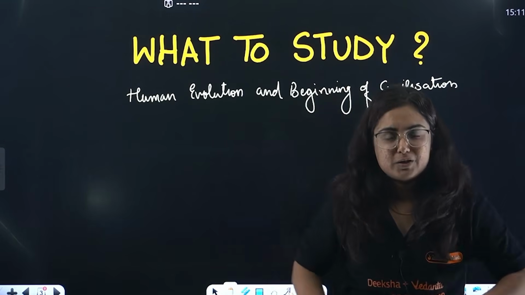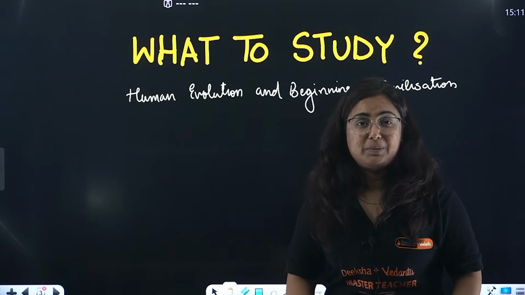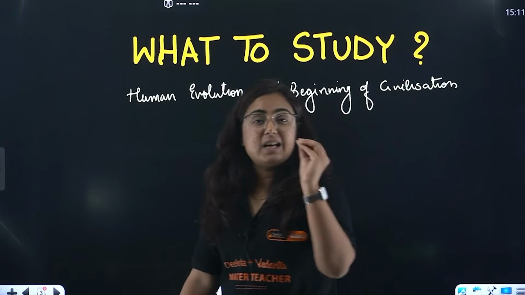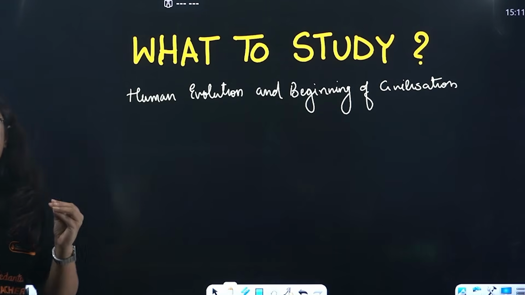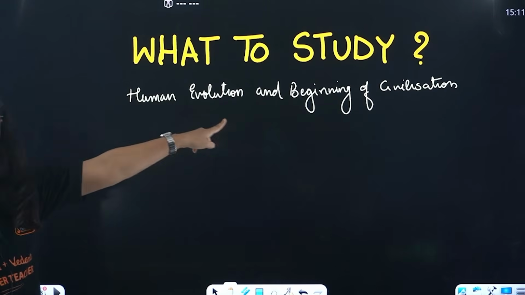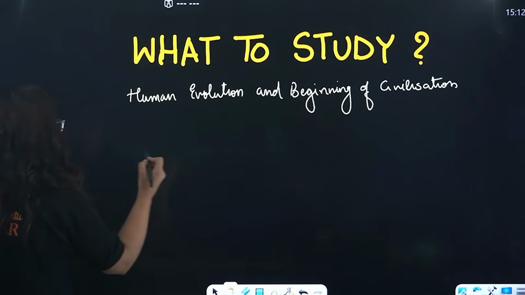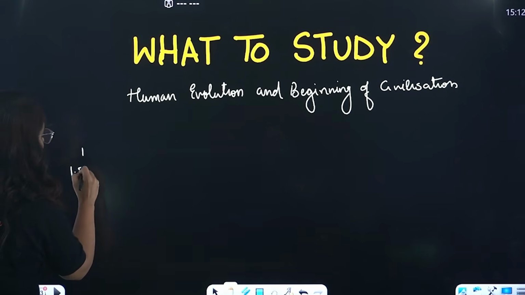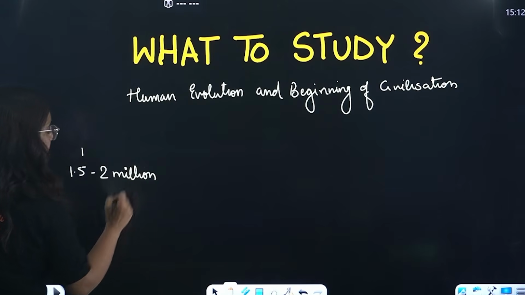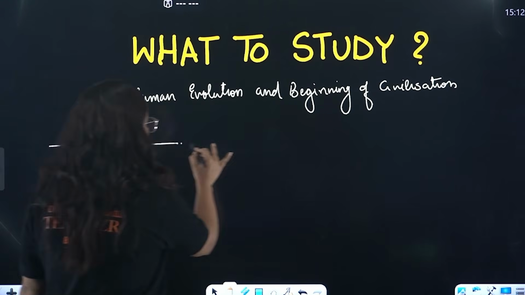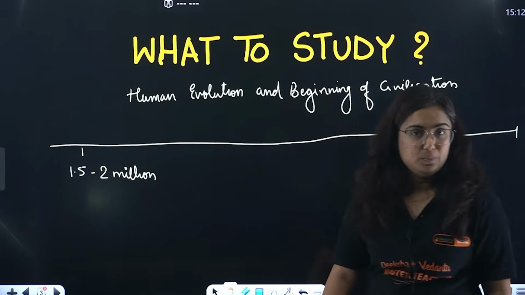An Indianized version of history. You know, this is becoming more difficult and more complicated, but the details are given very deeply this time, right? You will talk about human evolution and the beginning of civilization since when? Since around 1.5 to 2 million years back, when we got the evidence of, right, the presence of humans.